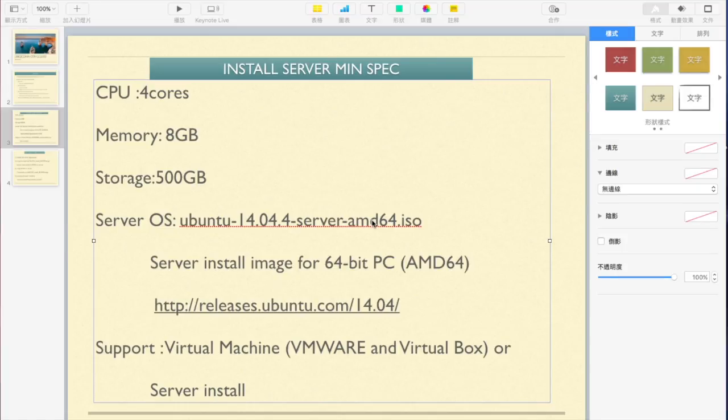First, we read the minimum server spec. The server minimum spec needs a CPU with 4 cores, 8 GB of memory, and 500 GB of storage. The server OS is Ubuntu 40.04.4, and we should use the 64-bit PC image, and the download link is pasted here.